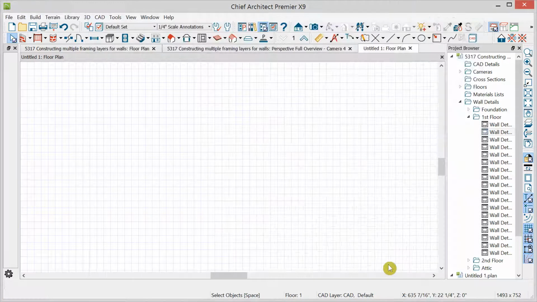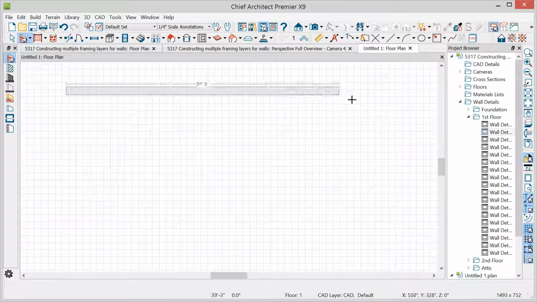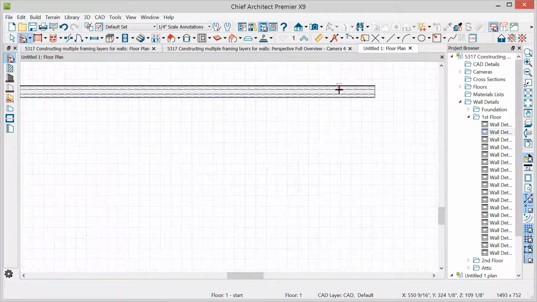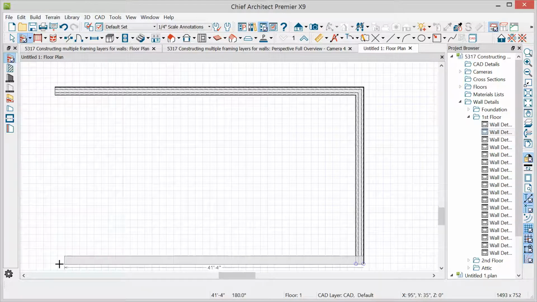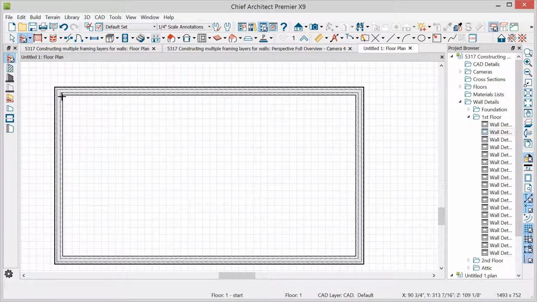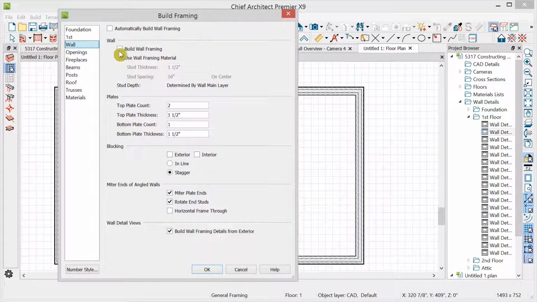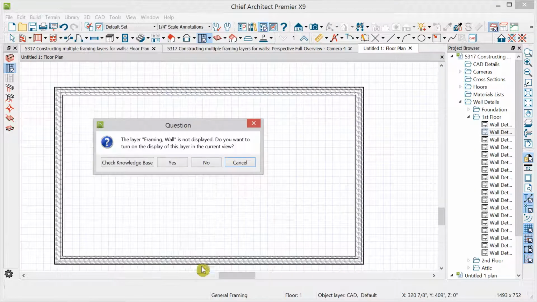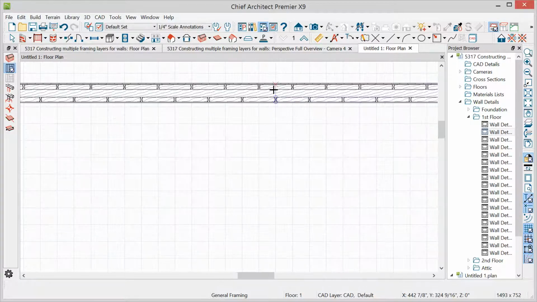Let's click OK and begin to draw. I'll draw a wall, and since I changed siding 6 to this, it's already my default wall. And now that we have some walls, why don't we build the framing? I'll double click the general framing tool, wall, build wall framing, and click OK. We'll display the layer here, and now we see our wall framing, which we can see in wall details as well as in 3D framing overviews.